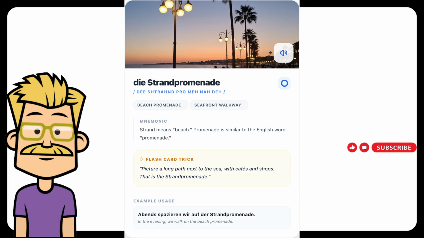Memory trick. Picture a long path next to the sea, with cafes and shops. That nice walking street is die Strandpromenade. Example sentence. Abends spazieren wir auf der Strandpromenade. English translation. In the evening, we walk on the beach promenade.